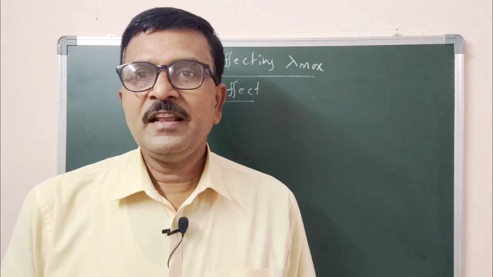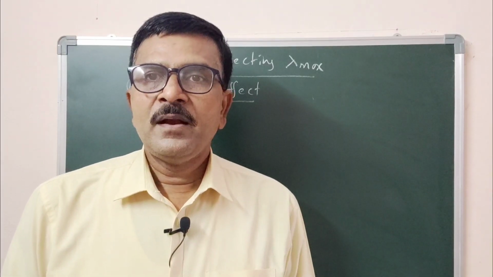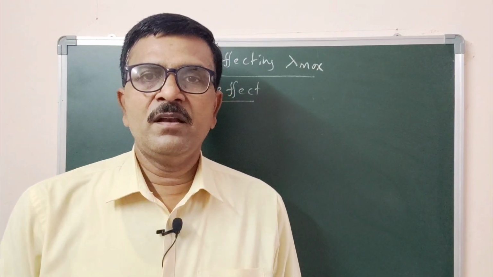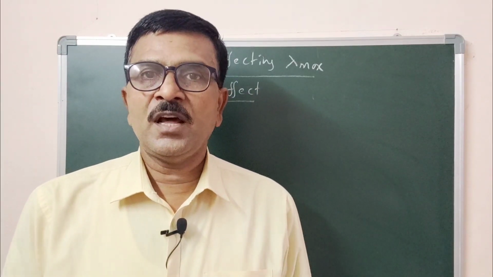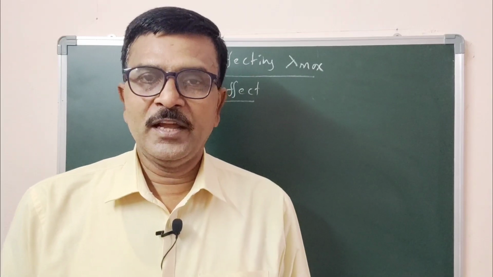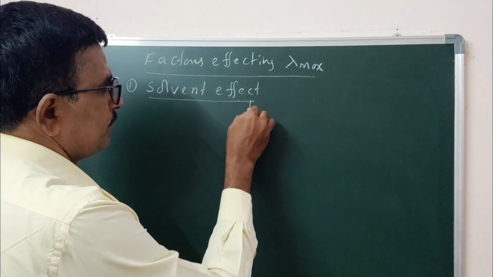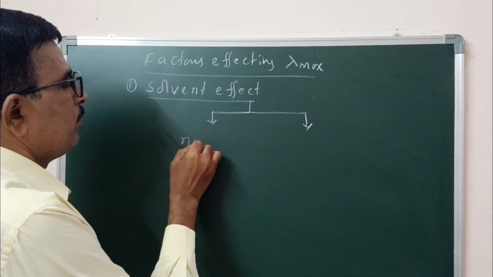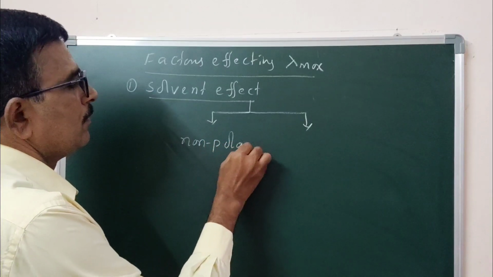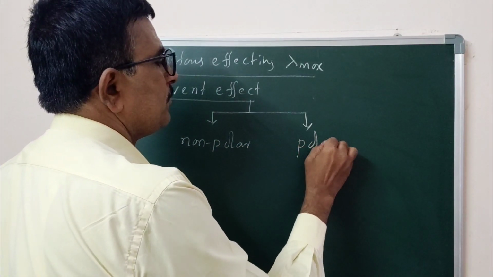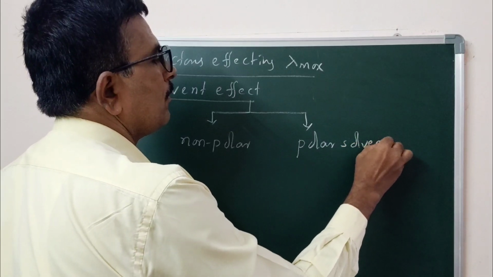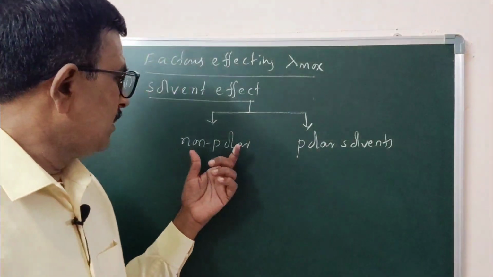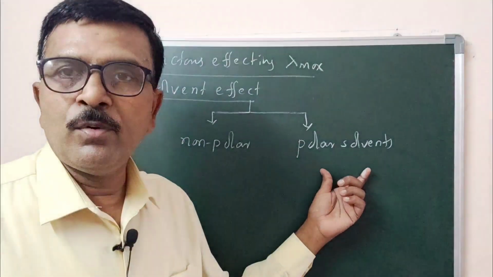Now, for the recording of ultraviolet spectroscopy, different types of solvents are used. That is, a sample is dissolved in a suitable solvent. The solvents may be of two types: non-polar solvents and polar solvents. Are you following? There are two types of solvents, non-polar and polar.